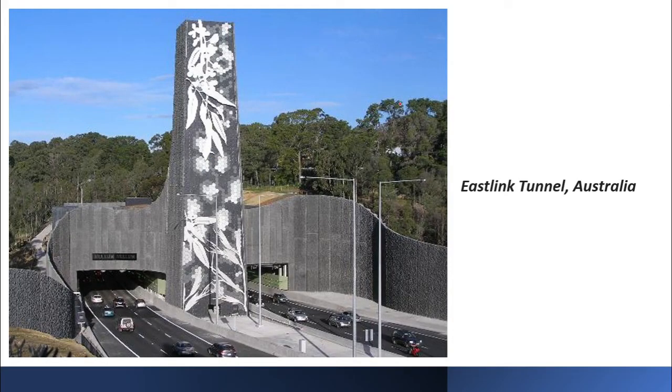And this is a very good example that I found while searching for these types of portals. There is the East Link freeway in Australia, and it has a tunnel in between. So if you see, this is what the entry and exit of that tunnel looks like. So this is a very unconventional type of portal that you can have. Though the entry, you can say, is a sort of rectangle tunnel, the portal is designed in such a way that it's very attractive.